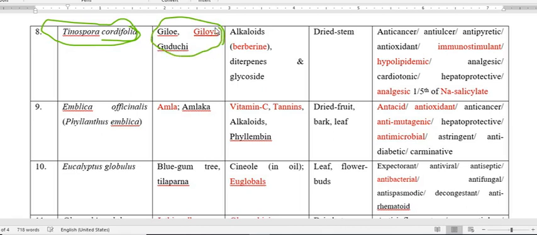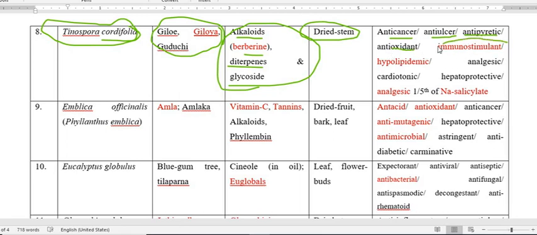Tinospora cordifolia, and the alkaloid this plant has is berberine. The name of the alkaloid is berberine. This is present in this plant, Tinospora cordifolia. Other than this constituent, this plant possesses diterpenes and glycosides. So these are the constituents present in Tinospora cordifolia, and the dried stem is particularly used for medicinal properties, like anti-cancer, anti-ulcer, antipyretic against fever, and antioxidant.